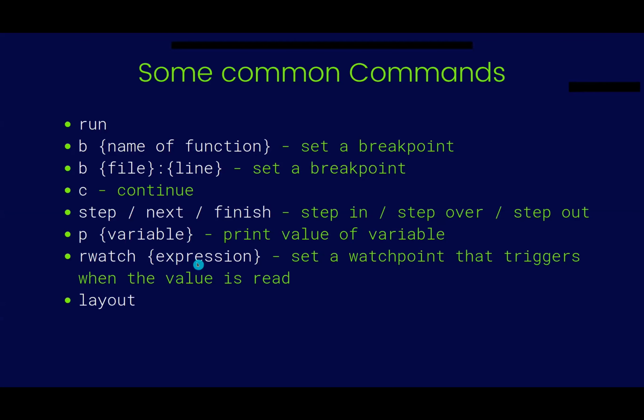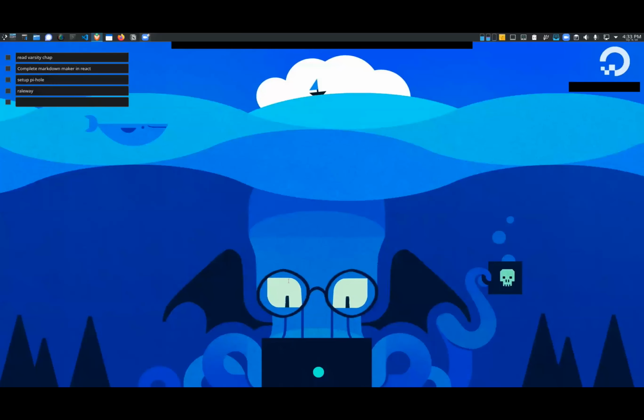So what does rwatch do? Rwatch sets a watch point. What will a watch point do? A watch point will watch the whole program till the condition triggers and the value is read, right? So I set the condition as rwatch numbers of 3. We have an array whose variable name is numbers, and I said when the value numbers of 3 is read, stop the execution and let me poke around the code, right? So let's do it again.